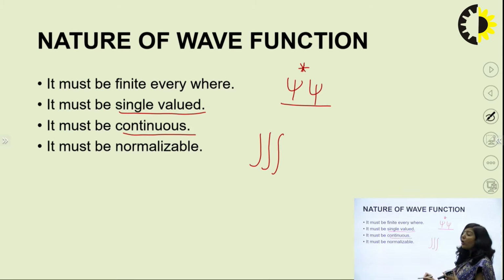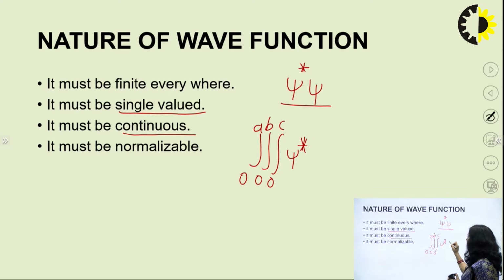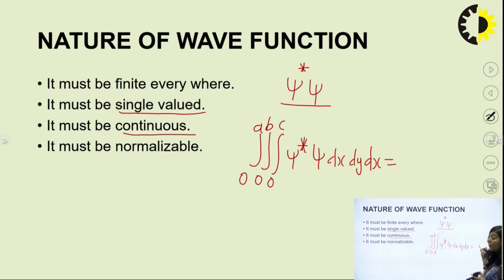Then the meaning of normalization is that the total probability of finding the particle within that box, represented by psi star into psi, should be 100% because your particle is definitely present within that box. So this is the meaning of the normalization condition. Means within the boundaries, the total probability of finding the particle is always equal to 1.